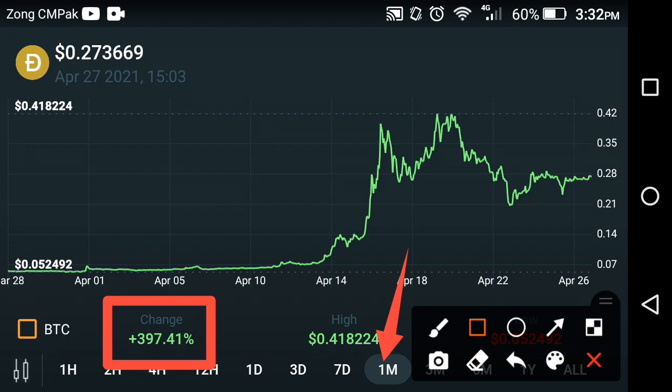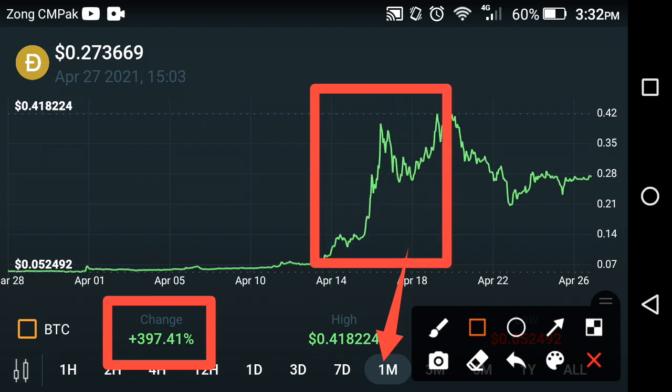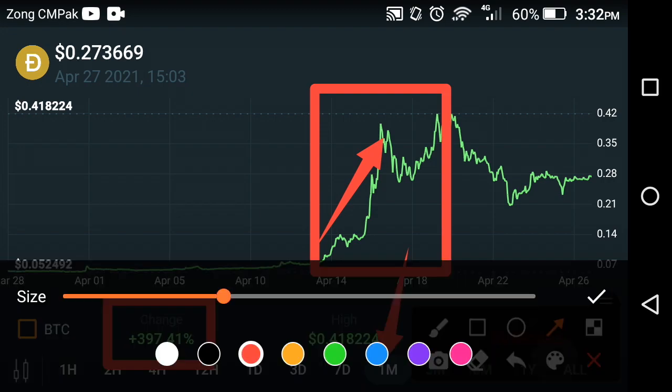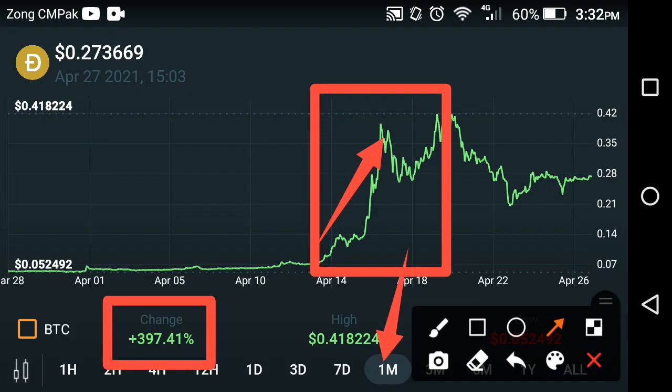So friends, now it is clear for us that at this period it took a high jump, as you can see here. And in this period a lot of people bought Dogecoin, and everyone said buy Dogecoin, buy Dogecoin. As you know, on Twitter, social media, any platform, Dogecoin, Dogecoin, Dogecoin, friends. Now if we look at the current condition of Dogecoin, at this point the falling period of Dogecoin starts again, as you can see here, friends.